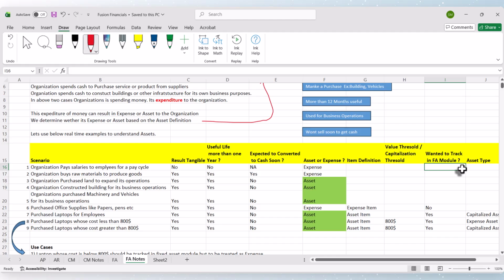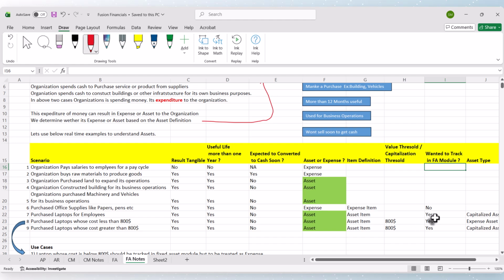One thing we need to understand is that all the fixed assets need not be tracked in the FA module. Even if it is an asset, it is up to the organization whether we want to track it in the FA module or not.